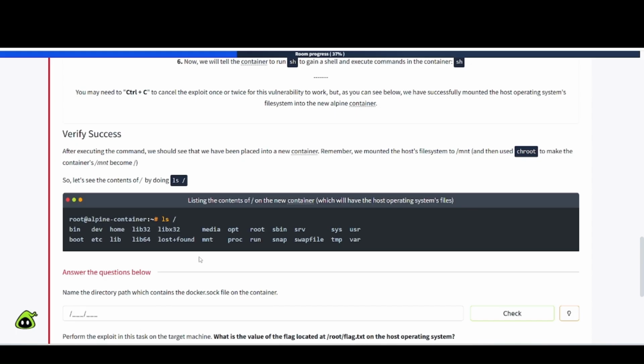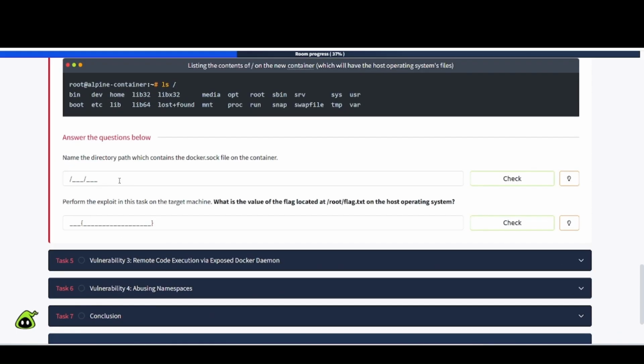Okay. Nice. So we have some more questions here. Name the directory path which contains the docker.sock file on the container. Perform the exploit in this task on the machine. What is the value of the flag located at root/flag.txt on the host operating system? So once again, pause the video, try to go through this yourself. As you saw there, when I tried to locate this docker.sock file, it wasn't there. So maybe you'll have to do some digging around. But anyway, pause the video, try it yourself, come back to the video, and then we will proceed.